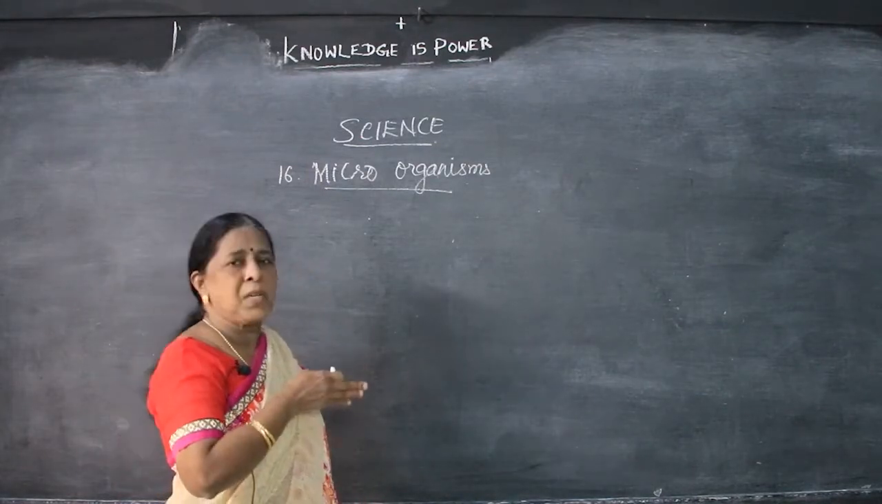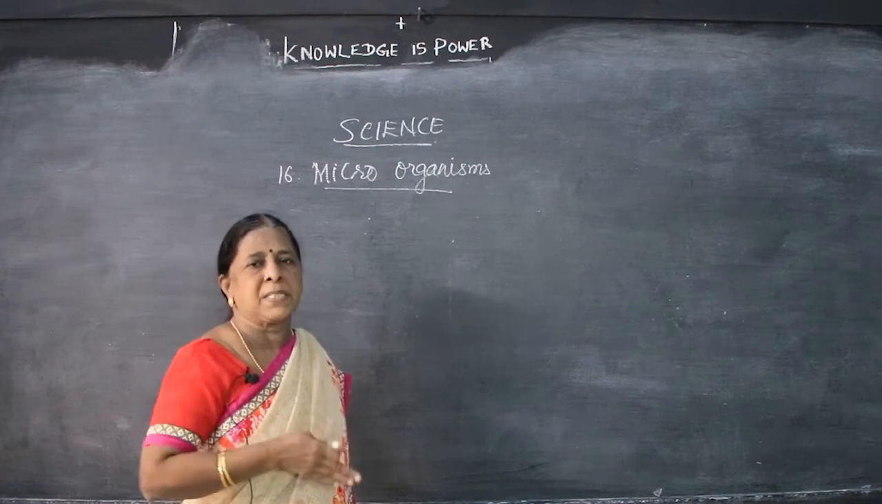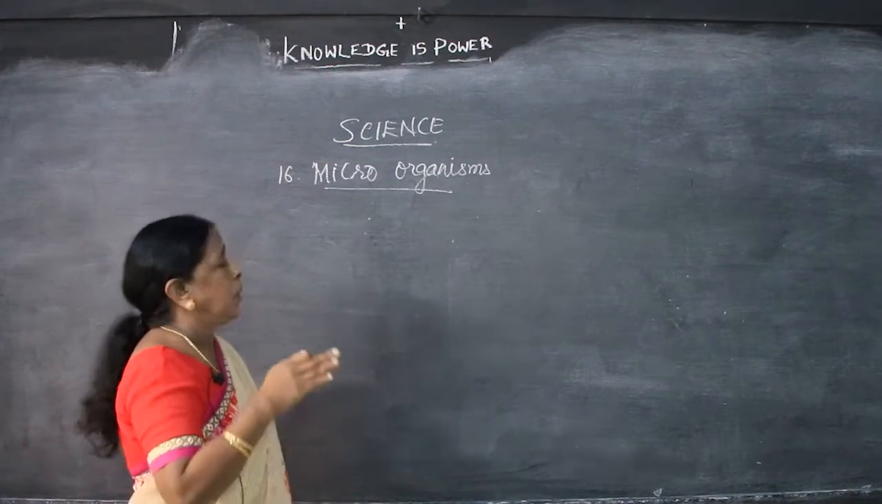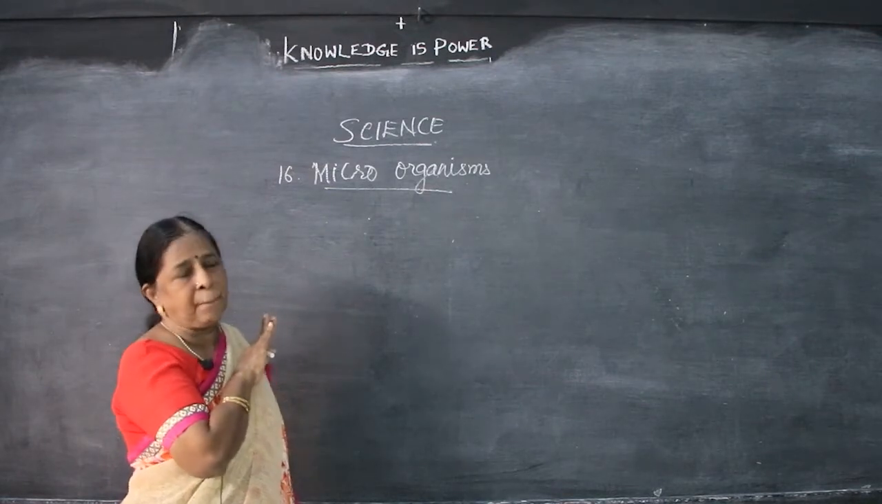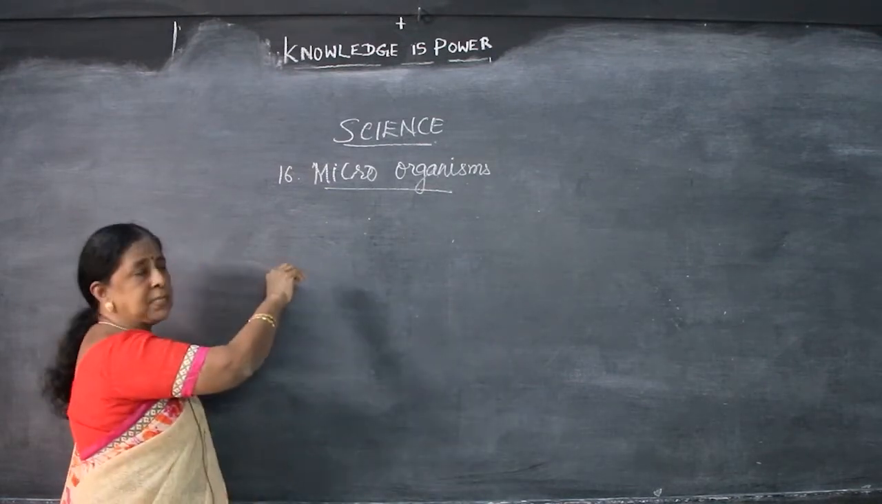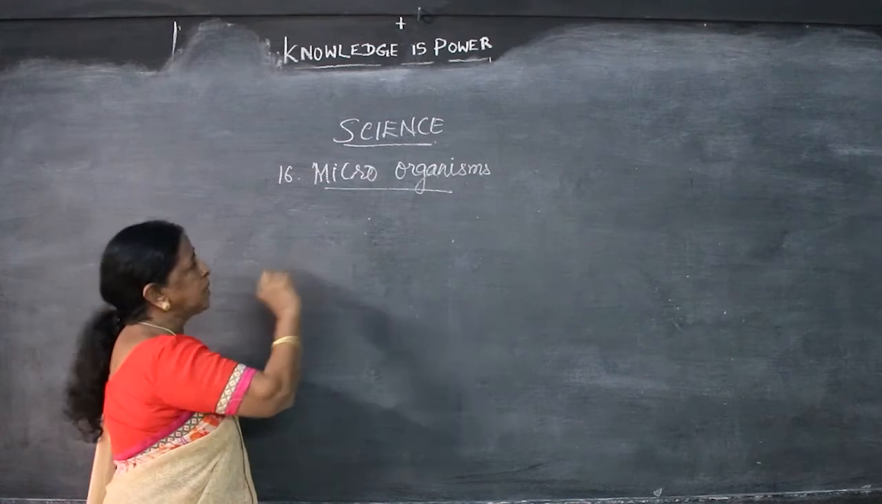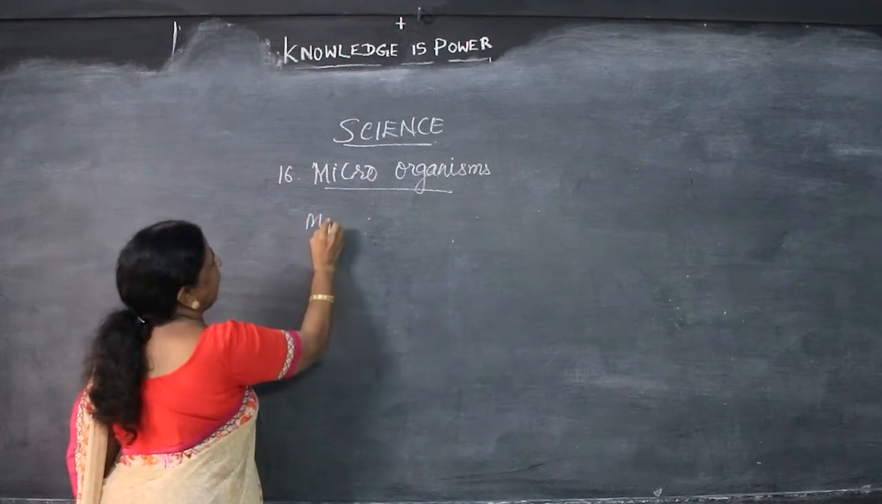The science, we are good. There are three divisions, that is physics, chemistry and biology. So, all together only known as science. I am going to take biology, microorganism. We have studied in the lower classes micro, mega. What is micro? Micro means small.